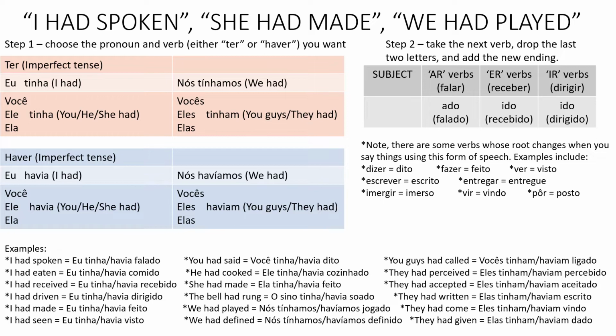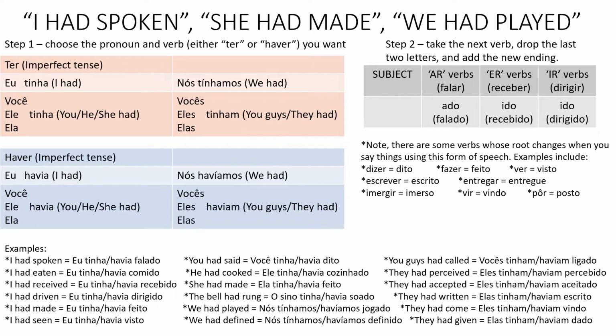I had received. Eu tinha, or eu havia, recebido. I had driven. Eu tinha, eu havia, dirigido. I had made. Eu tinha, or eu havia, feito. I had seen. Eu tinha, or eu havia, visto. You had said. Você tinha, or você havia, dito. He had cooked. Ele tinha, or ele havia, cozinhado. She had made. Ela tinha, or ela havia, feito.